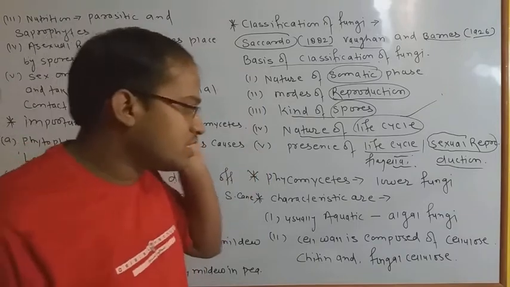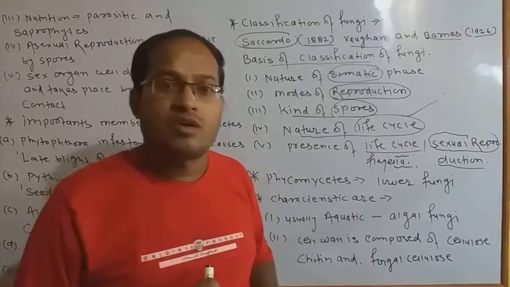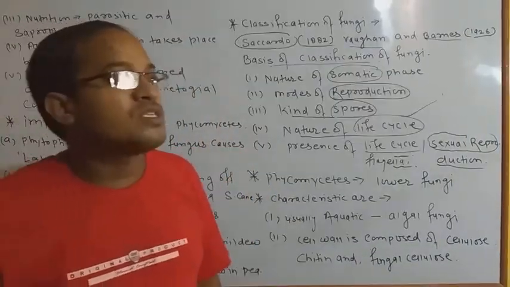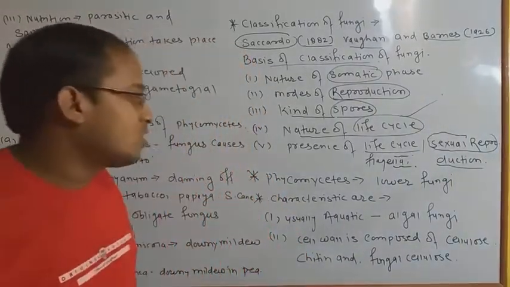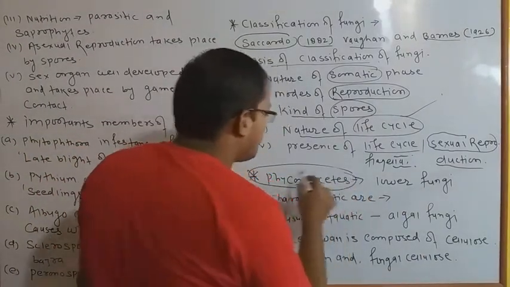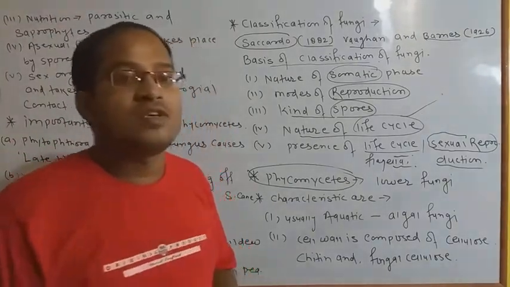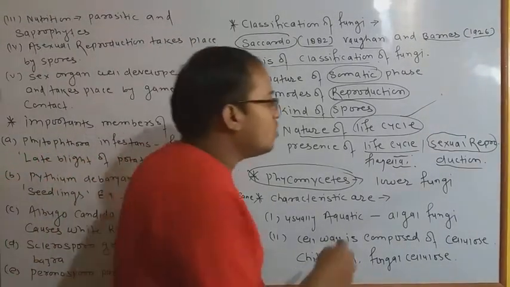In this chapter we have to study the five major groups of fungi. Let us start from the first group of fungi, that is called Phycomycetes. Phycomycetes is the first group of fungi and generally they are the lower group of fungi.